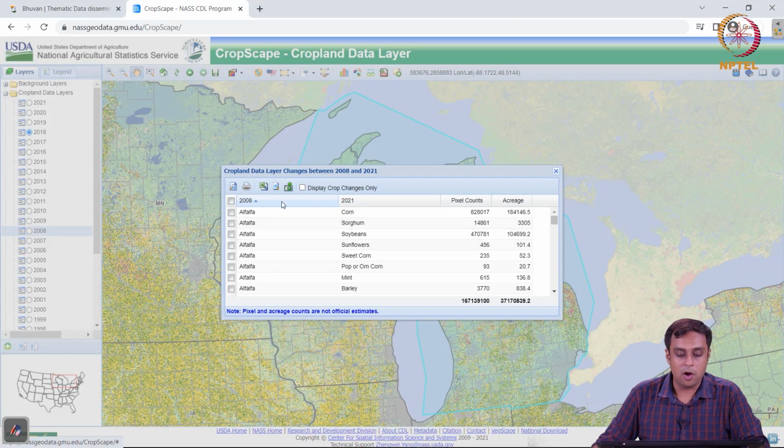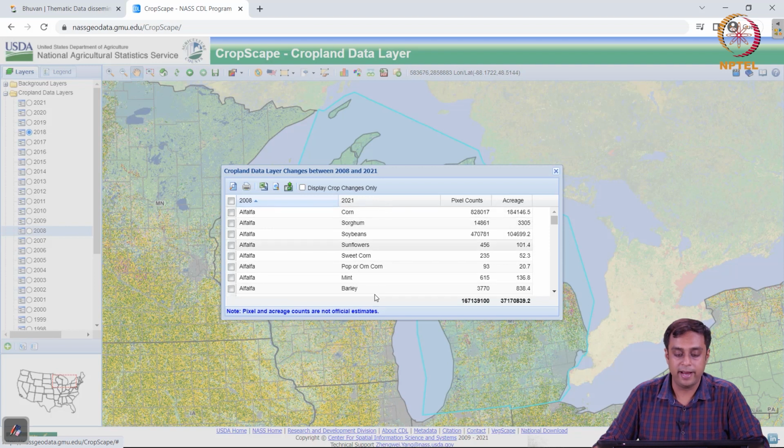Okay, so now I have a column called 2008 on the left and a column 2021 on the right, and we have a pixel count, so the number of pixels in each category of change, and then acreage.